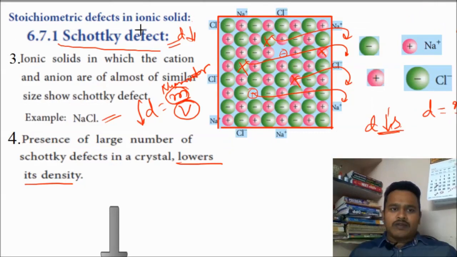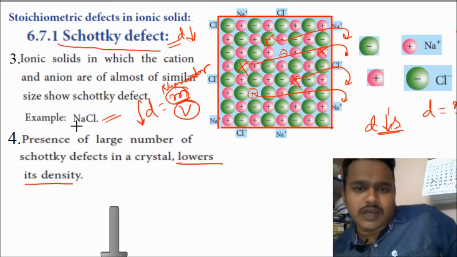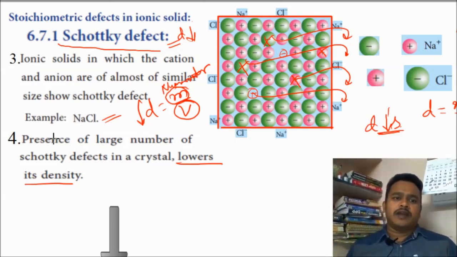And next one will be ionic solids in which the cation and anion are almost similar size show Schottky defect. To show this defect, the positive ion and negative ion, cation and anion, must be almost similar in size. We are going to explain the example of NaCl here.